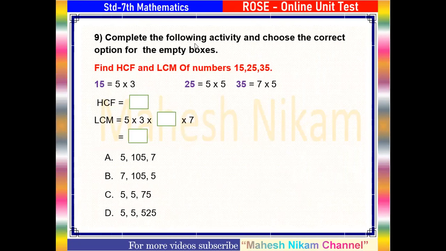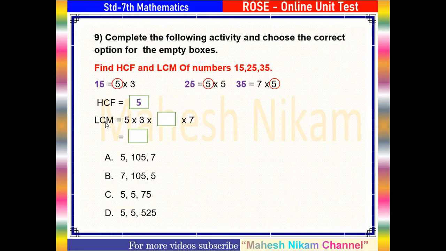Question number 9. Complete the following activity and choose the correct option for the empty boxes. Here is the example for GCF and LCM. Find GCF and LCM of numbers 15, 25, 35. Their prime factors are given here. 15 is equal to 5 into 3, 25 is equal to 5 into 5, 35 is equal to 7 into 5. Now after observing these prime factors, we say that 5 is the common factor. In all of these 3 examples, 5 is the common factor. Therefore, we say that the GCF of 15, 25 and 35 is 5.